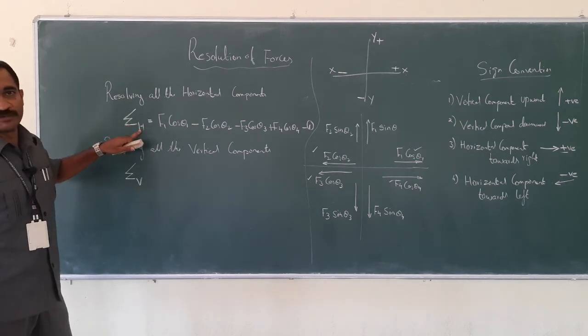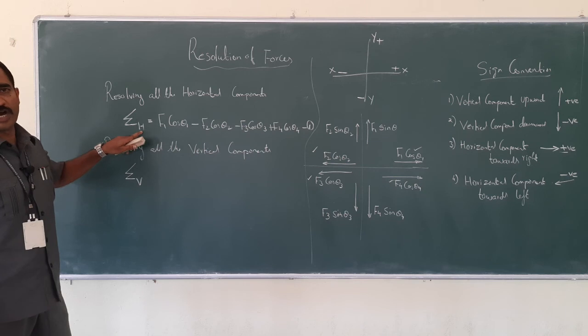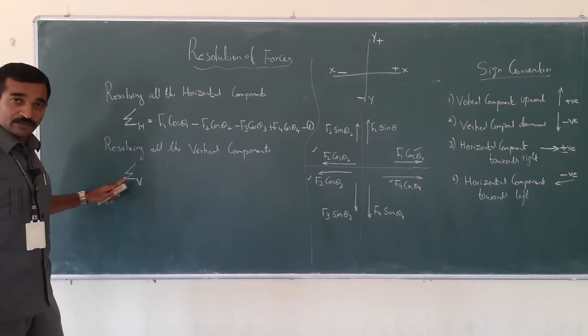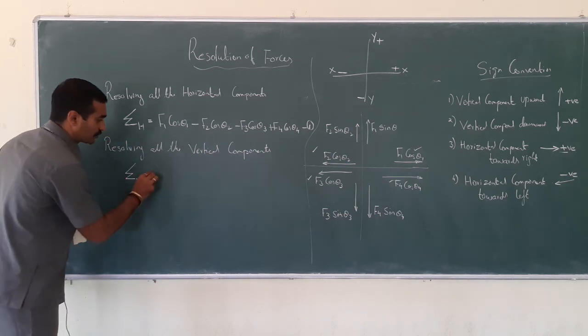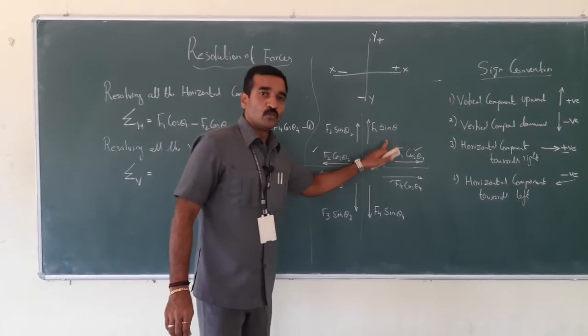Here is the horizontal component: this is summation of horizontal components or horizontal forces. Here, summation of all vertical forces.